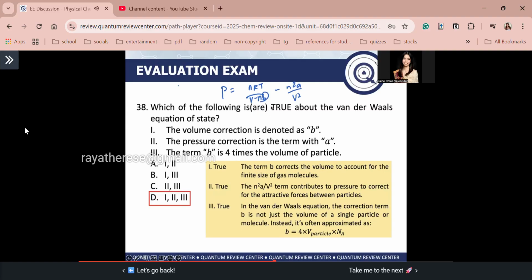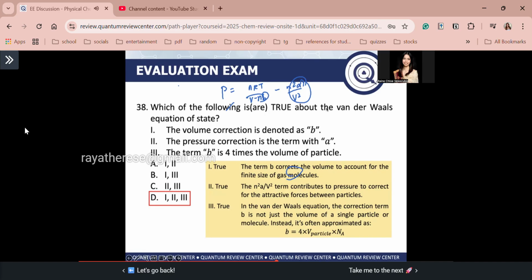The volume here, V, is the volume of your gas, diba? In general, the total volume of the gas in a container, right? So B again accounts for the individual volumes or the finite sizes of your gas molecules kasi significant na sila for real gases. Next, statement 2 is also true. So here guys, you have the n squared A over V squared term, right? So this term contributes to pressure, tama? For example, high A results in a pressure decrease. And that's why A refers to the pressure correction. Again, A accounts for the attractive forces between the real gas molecules. Siya yung constant na nagtitake into account sa interactions between the real gas molecules.